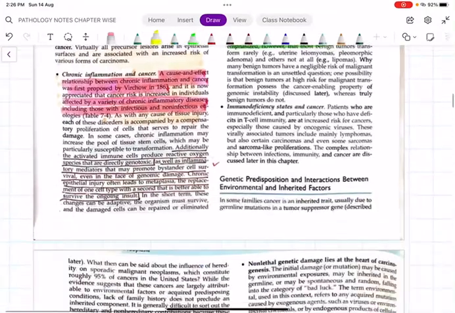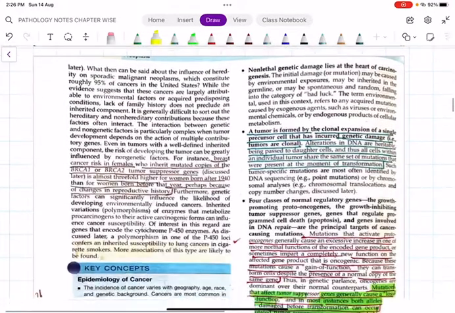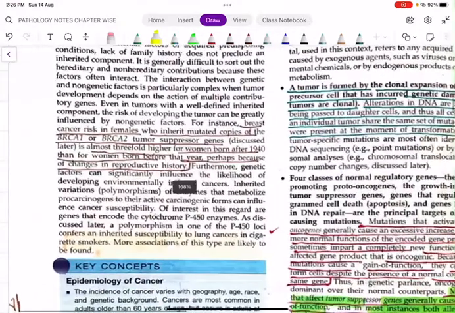Then coming to genetic predisposition and the interaction between environmental and inherited factors. One of the most important genetic predispositions that I would like to mention here is breast cancer. Breast cancer is more common in females who have BRCA1 and BRCA2 mutations. I hope you all know about the actress Angelina Jolie. She has a familial inheritance of BRCA1 and BRCA2 gene mutation. The BRCA1 mutation is responsible for her developing breast cancer. So it is a very high risk factor.